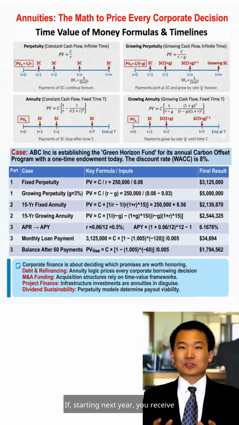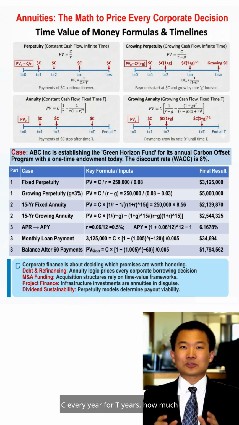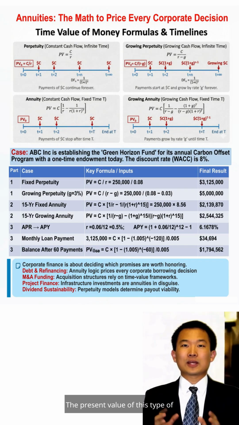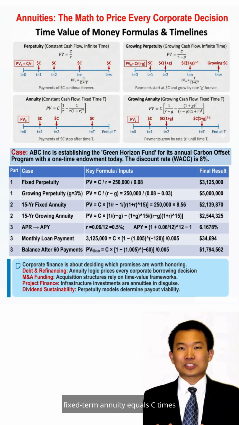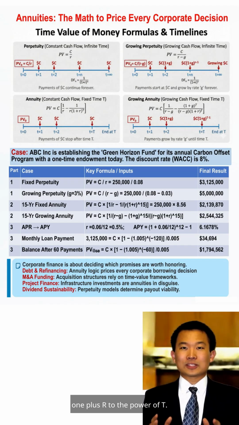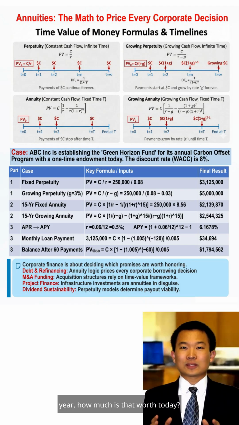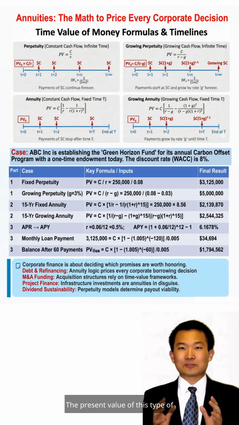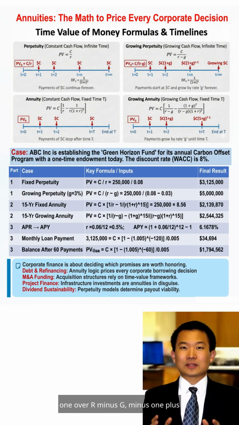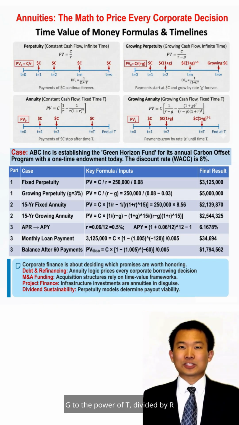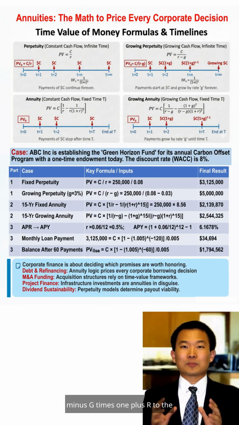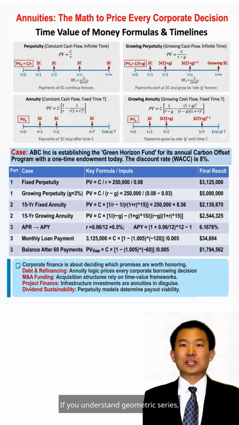If starting next year you receive C every year for T years, how much is that worth today? The present value of this type of fixed-term annuity equals C times 1 over R minus 1 over R times 1 plus R to the power of T. If starting next year the amount starts at C and grows by G each year, how much is that worth today? The present value of this type of growing term annuity equals C times 1 over R minus G minus 1 plus G to the power of T divided by R minus G times 1 plus R to the power of T. If you understand geometric series, these formulas are very easy to derive.